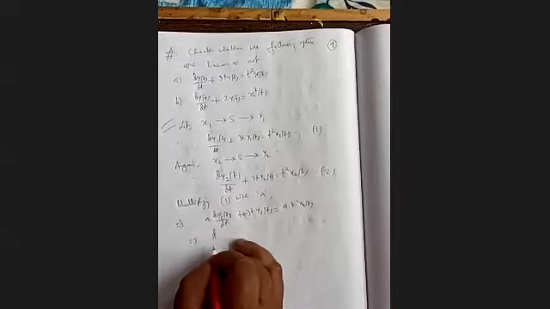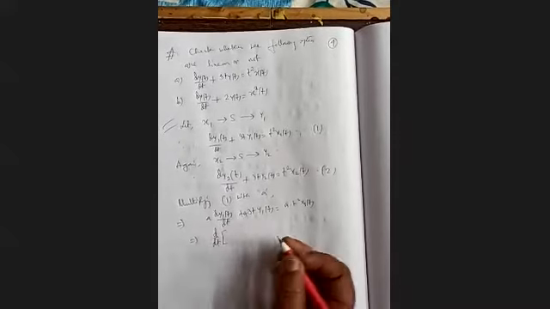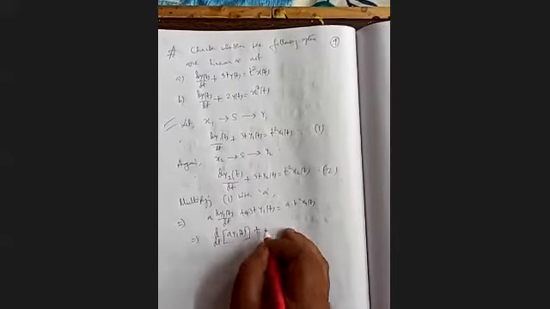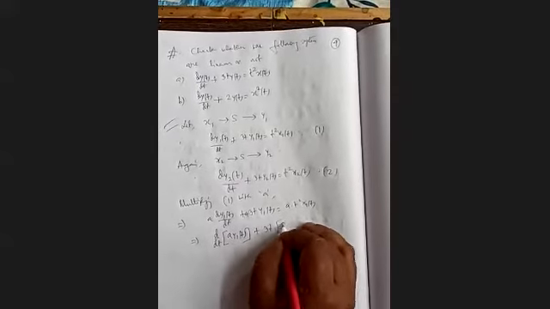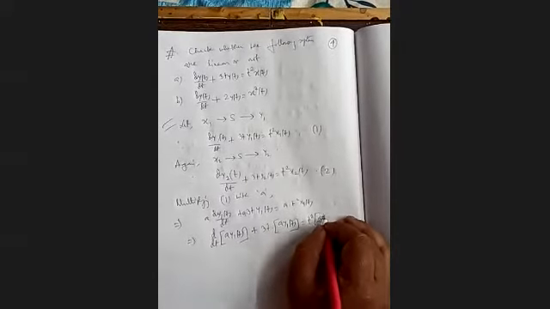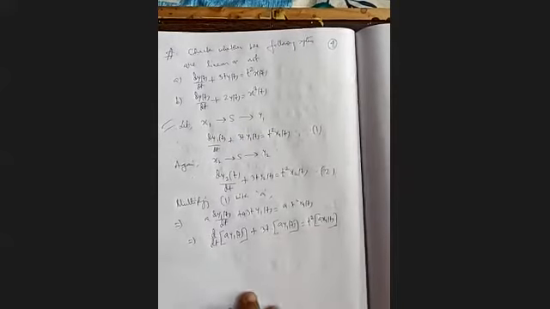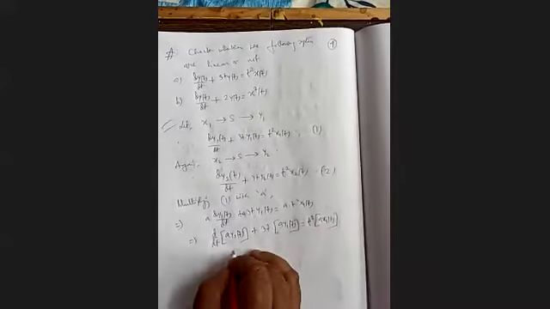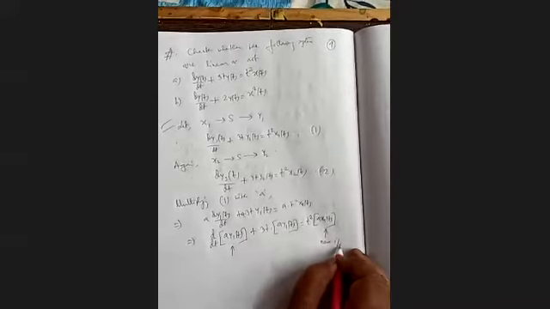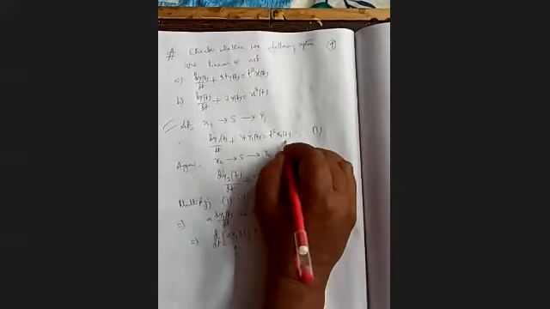Or we can write, taking a inside, d(a y1(t))/dt plus 3t into a y1(t) equals t squared into a x1(t). So this is our new input. x1 was our old input.